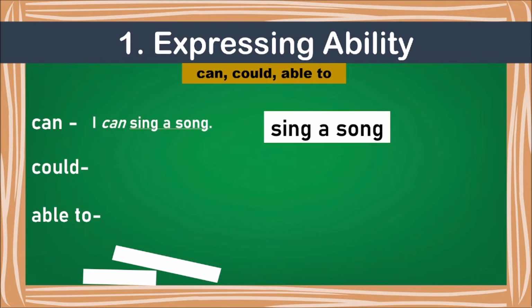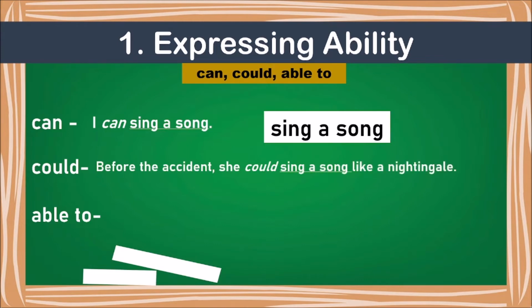Okay, let's see. Before the accident, she could sing a song like a nightingale. Remember, don't use could just anywhere, it should be used where you are talking about ability. Translate: Accident से पहले वो गा सकती थी. सकती थी is your ability.